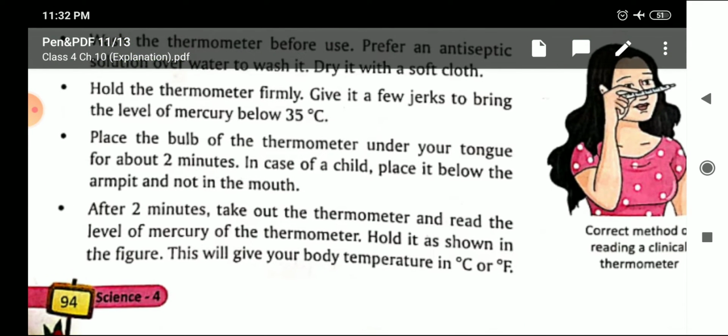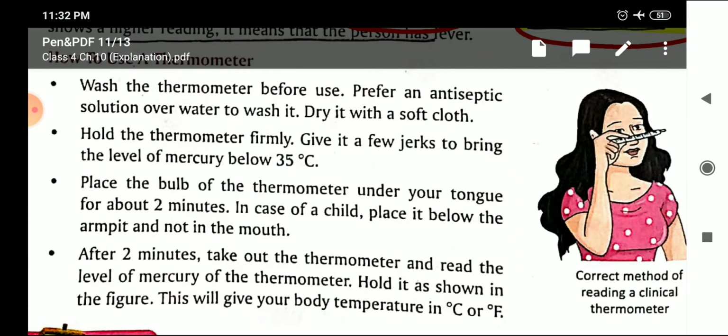Now it is given in the book how to read a thermometer. It is very easy to use the digital thermometer because the reading is given in the numbers. So you can easily check the temperature using the digital thermometer. But in the clinical, the mercury thermometer, you have to check the level of mercury.